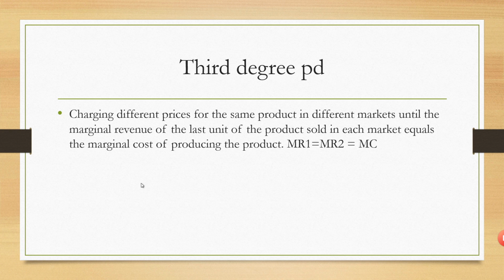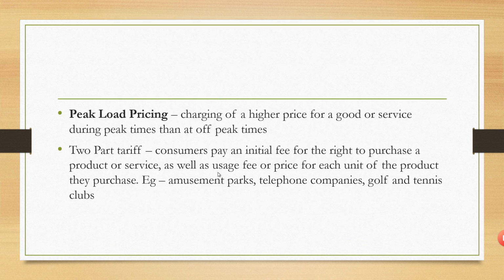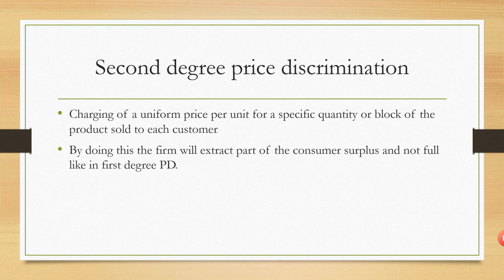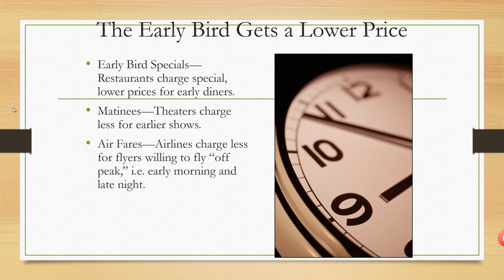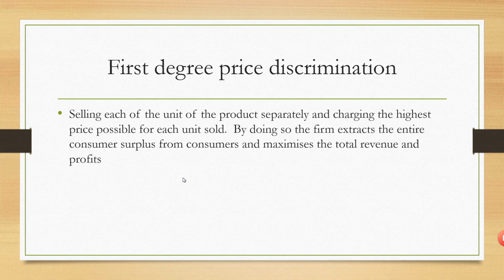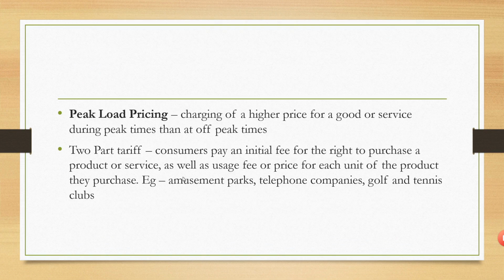Then another method is peak load pricing, charging a high price for a good or a service during peak times than at off-peak times. The best example for this is the early bird specials. Restaurants charge special, lower prices for early dinners. Matinee theaters charge less for early shows. Airlines charge less for flyers willing to fly off-peak, early morning and late night. This is an example of peak load pricing.